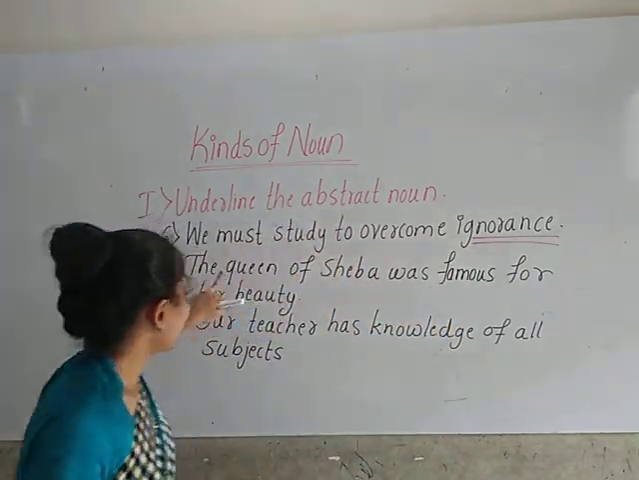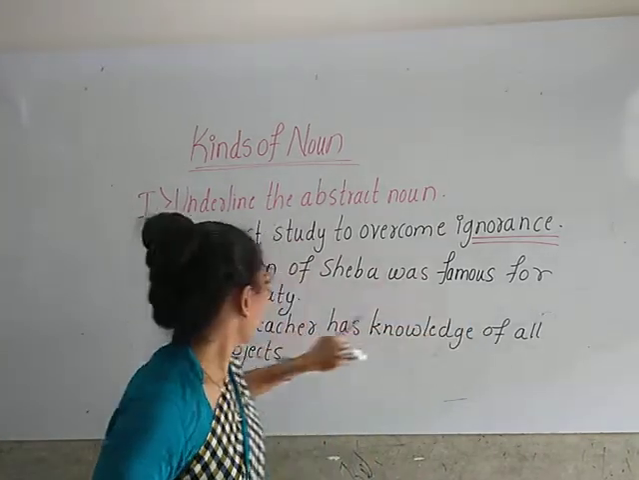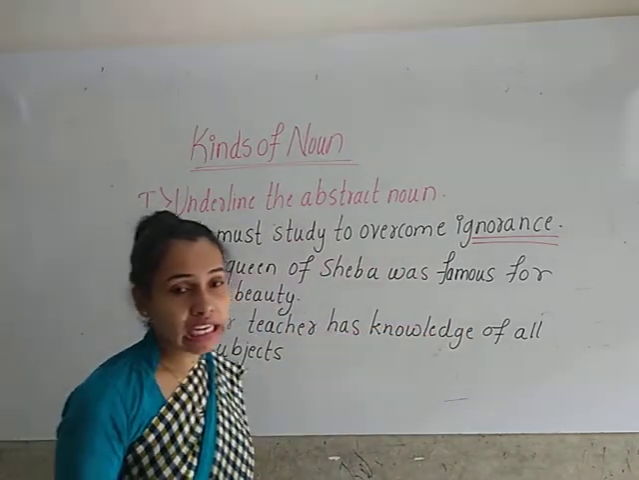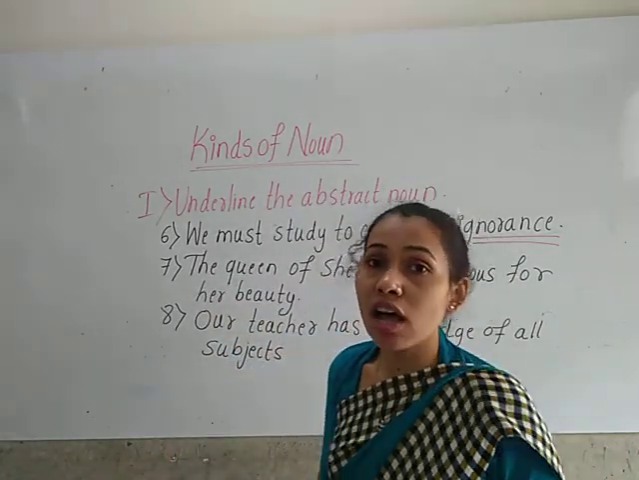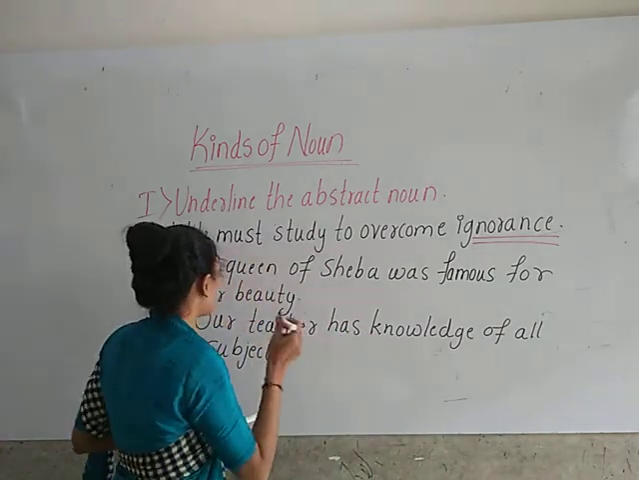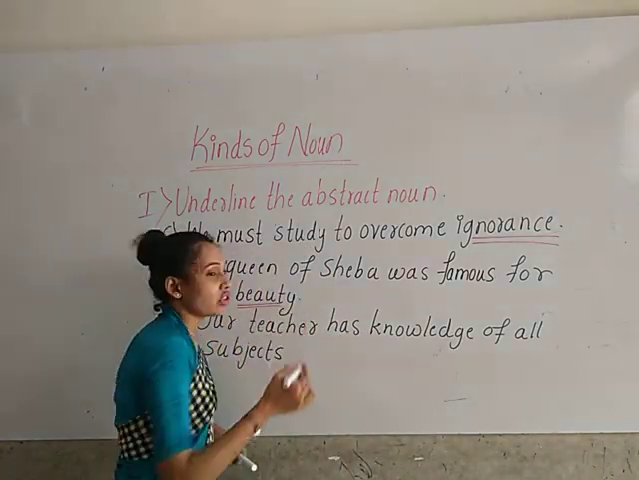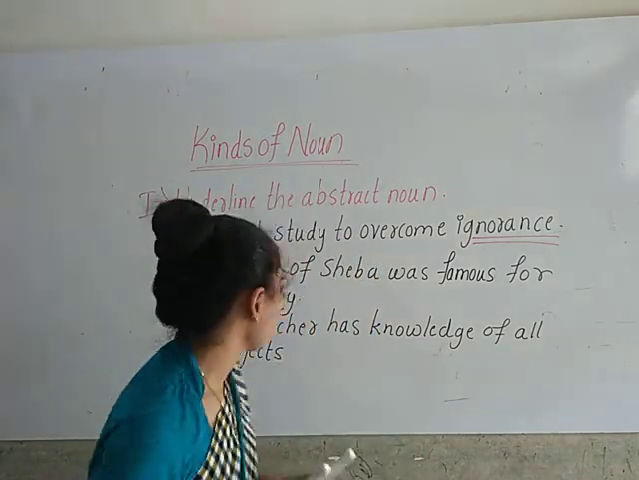Okay children, now look at the seventh one. The Queen of Sheba was famous for her beauty. So beauty is here the abstract noun which shows the quality, name of the quality. So here we have to underline the word beauty. It is the abstract noun children.